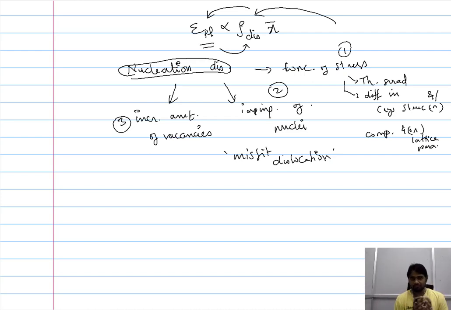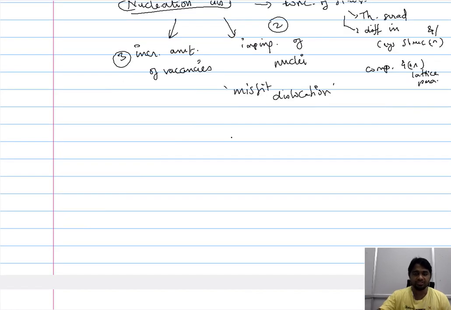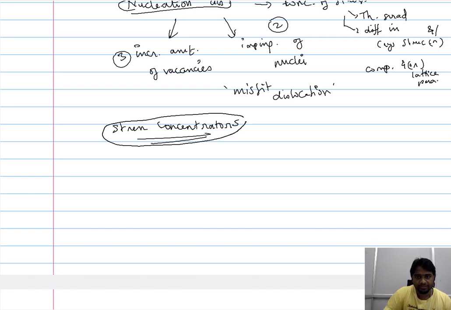Now, so far, like what was said earlier, we have not considered the formation of dislocation when the stress is imposed. So let us consider one condition where the external stress that is imposed leads to the formation of dislocation. When you impose an external stress, the dislocations largely form at what we call the stress concentrator. So this stress concentrator is nothing but an existing inhomogeneity in the system.